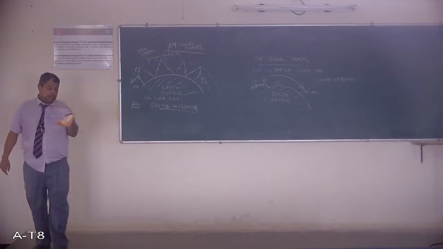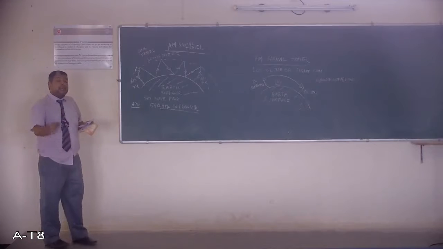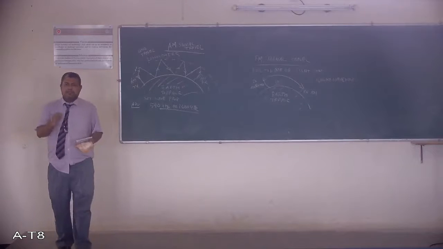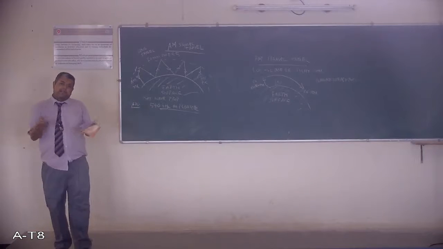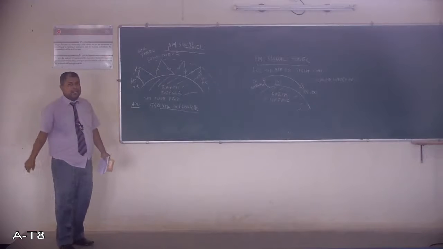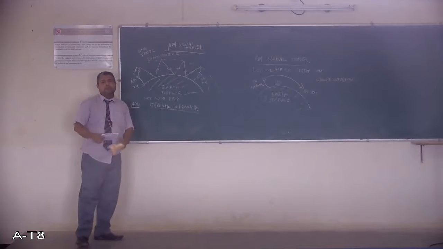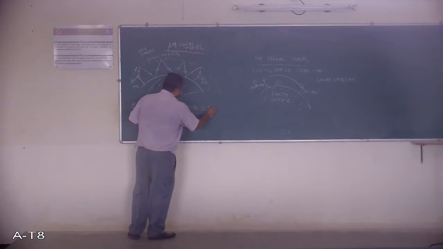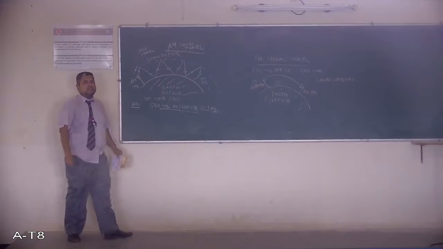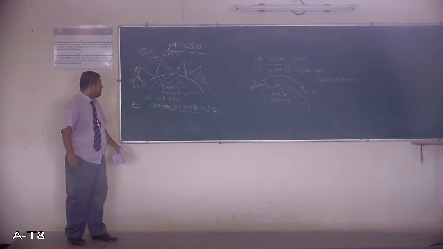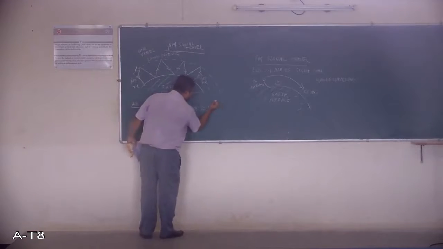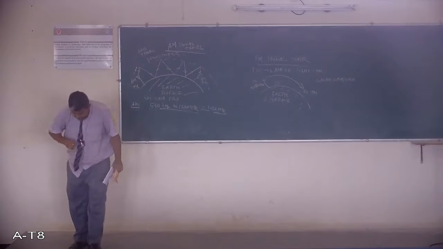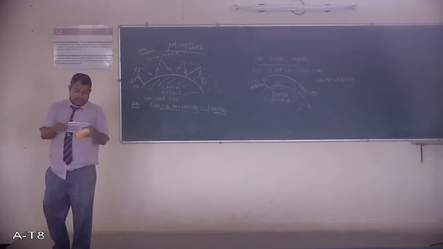But I'm finding that this is a very narrow band of frequency. Though it looks very wide, it comes to around 1000 kilohertz, that means 1 megahertz. All the channels are kept within this range, starting from 500 kilohertz up to 1600 kilohertz. So the bandwidth of AM within which the transmission occurs is around 1 megahertz, or to be very precise, 1.06 megahertz. This is a figure that you have to remember. So it's a very narrow bandwidth.